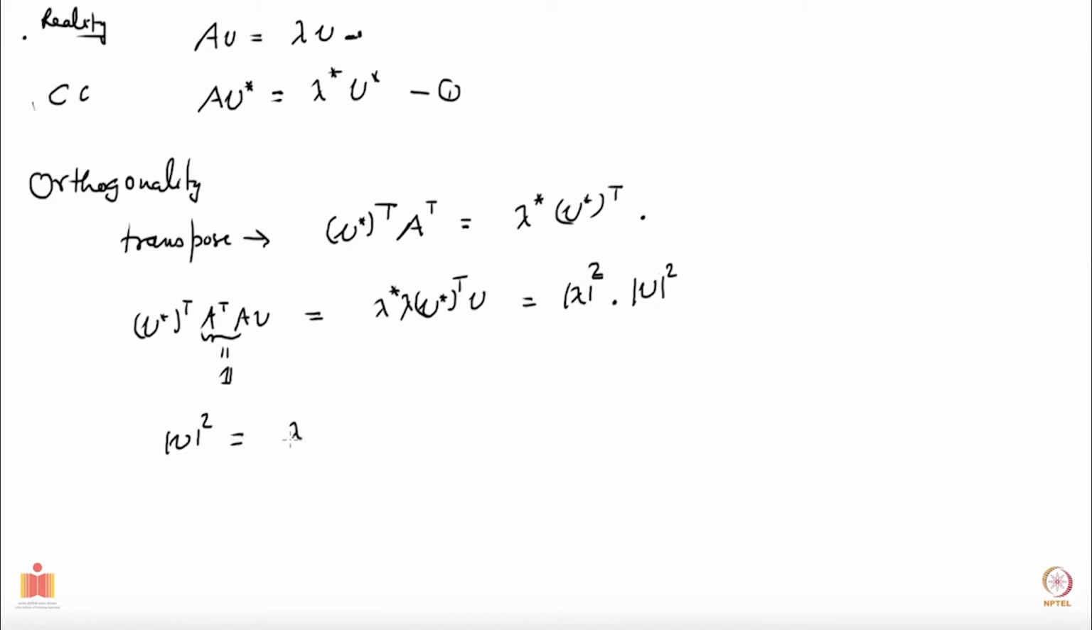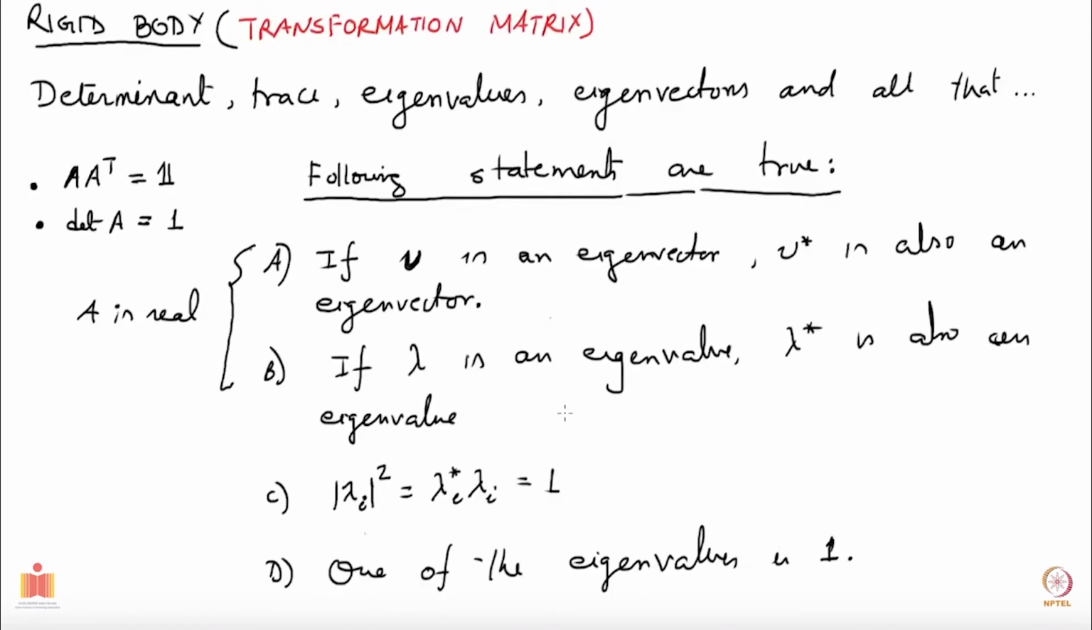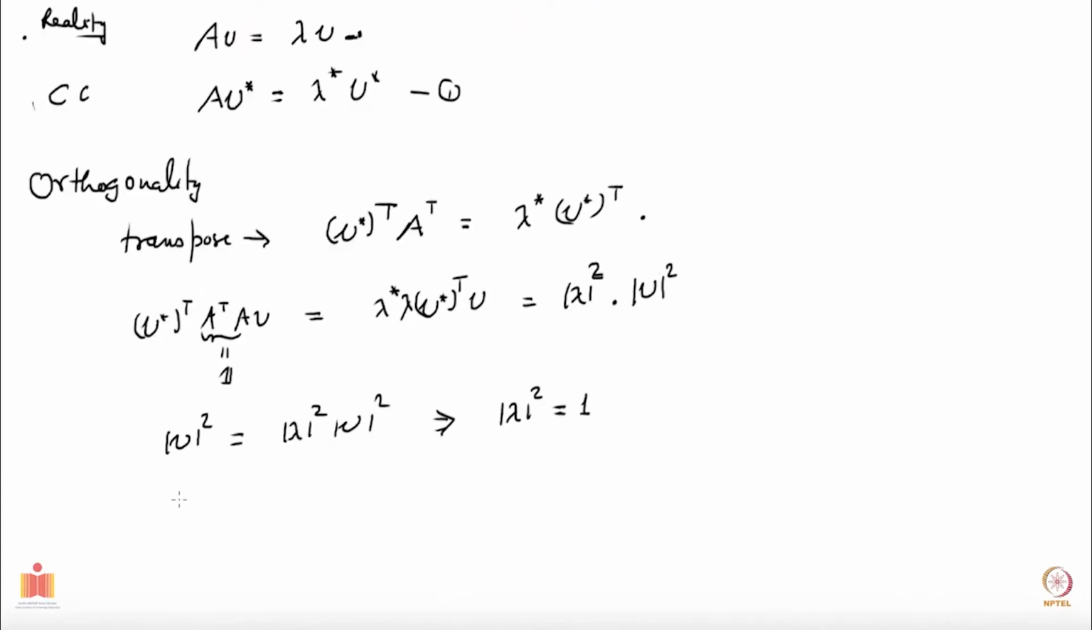On the right-hand side you have mod lambda square V square, and from this you can conclude that all the eigenvalues are unimodular. Okay, they all have magnitude 1. So this is my which claim? This one. This follows from A transpose A is equal to 1. Okay, that's nice. Now let's come to the last claim.